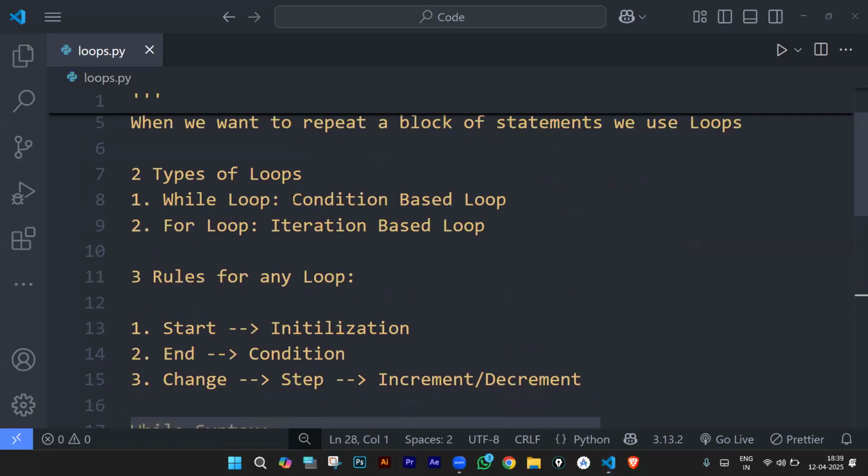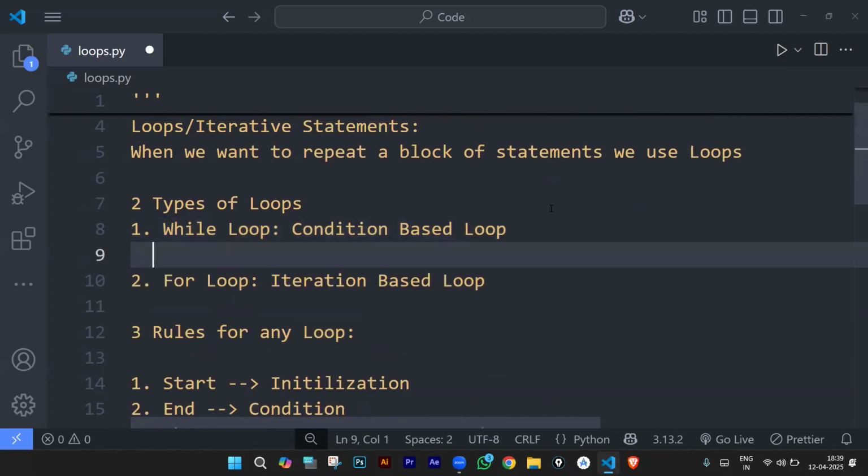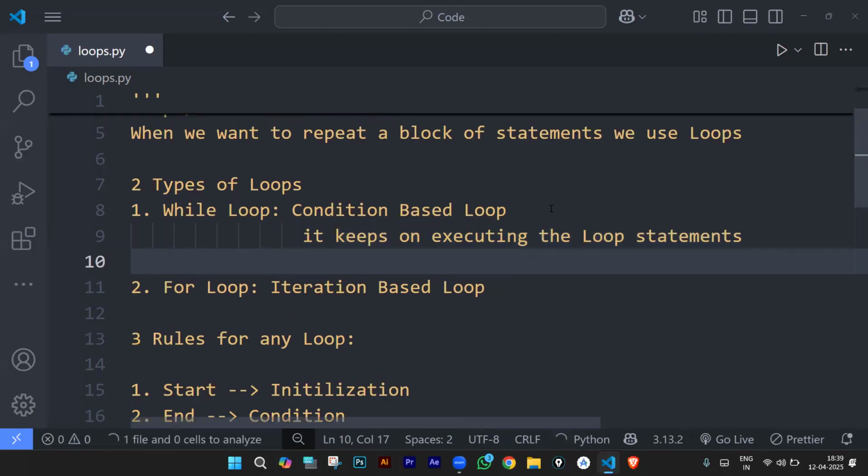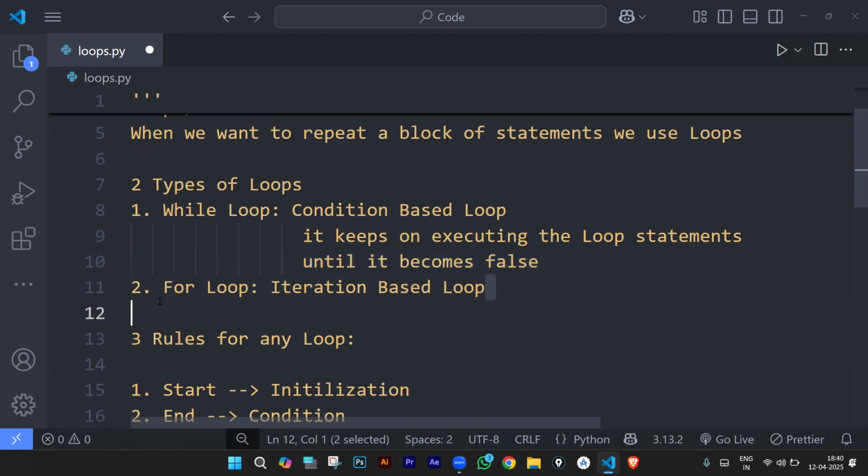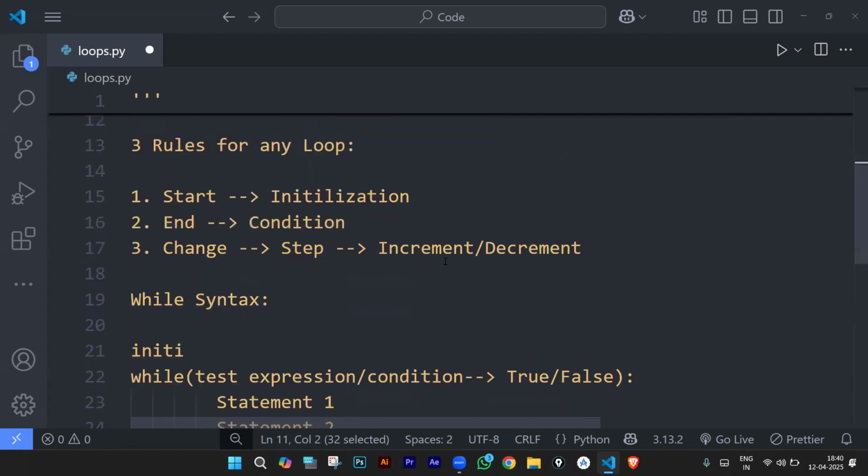So what is a while loop? A while loop is a condition-based loop. It keeps on executing the loop statements until the condition becomes false. Let's complete the while loop, then we can come back and discuss the for loop. It's very easy, not at all difficult.